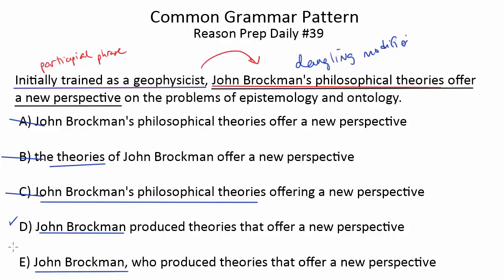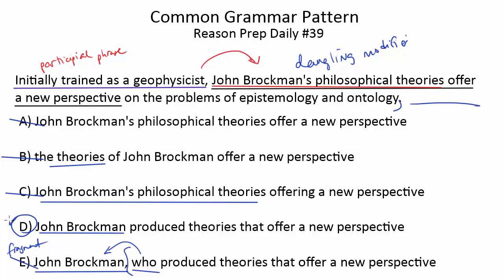Well, the issue here is a fragment. By adding the who and then the rest of the sentence, we have a relative clause that's describing John Brockman, but the sentence never recovers to go back to the main sentence. If you wanted to have something like E, you'd have to put a comma after ontology and then complete the sentence. So John Brockman, who produced theories that offer a new perspective, has received the Nobel Prize or something like that. But as written, of course, we can't make that change. E is going to have to go away. And we go with D.